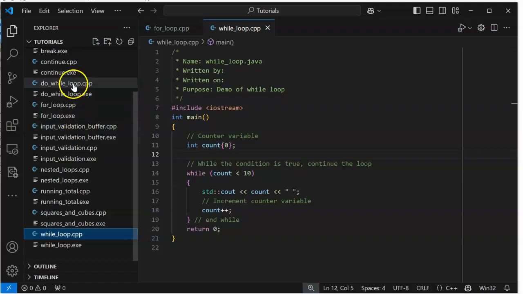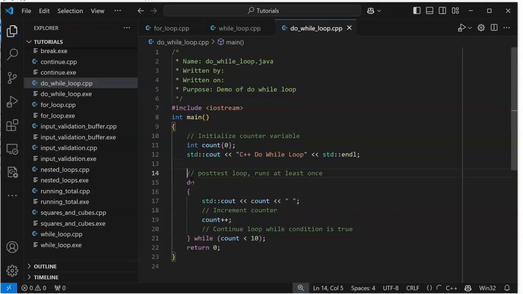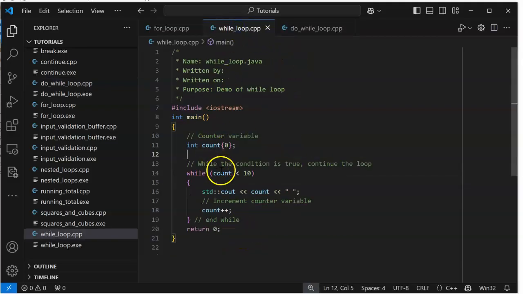We have a do while loop. A do while loop is what's called a post-test loop, meaning it will run at least once and then do the test. The while loop does the test at the beginning, so if our counter variable is, for example, 11, the loop never runs because 11 is not less than 10.